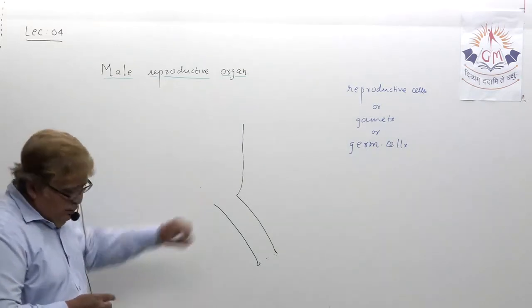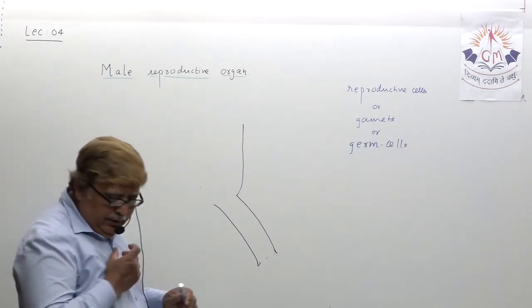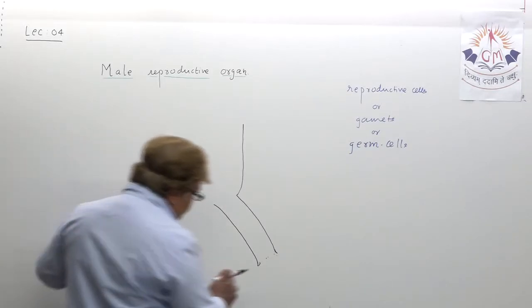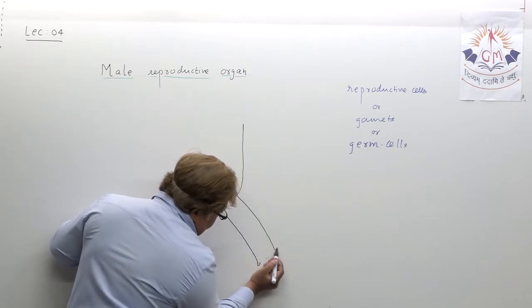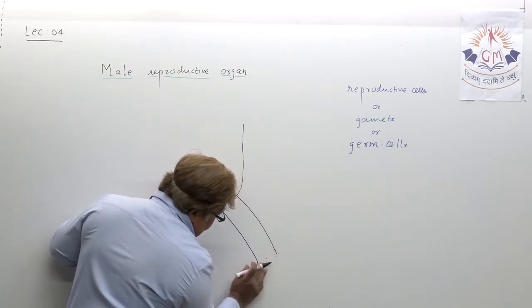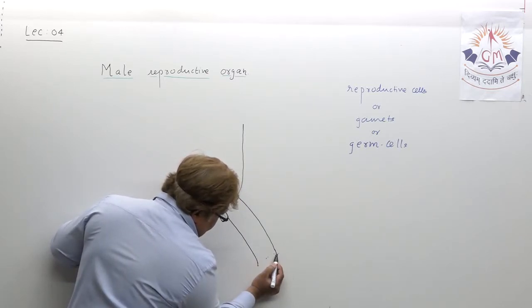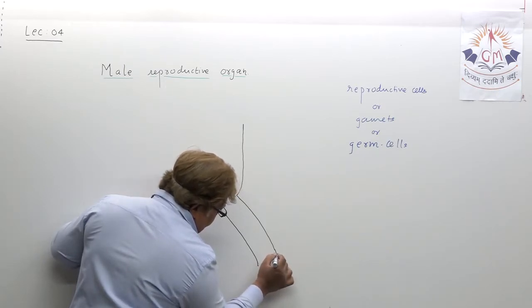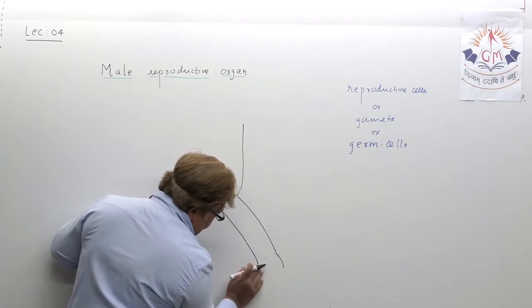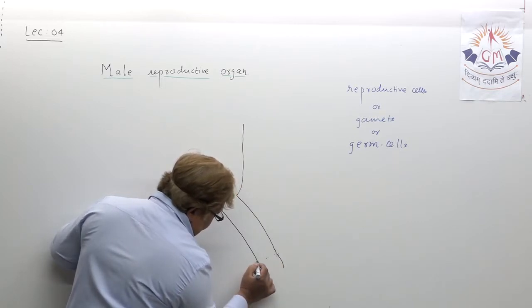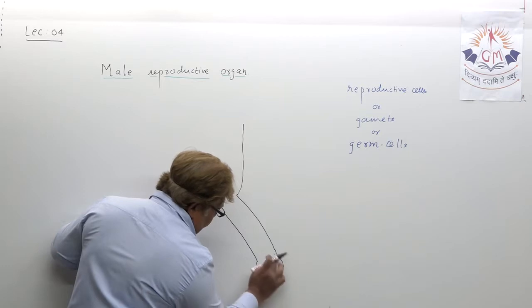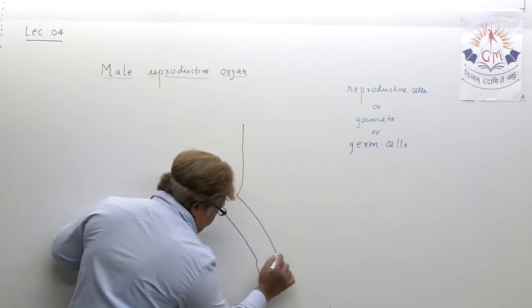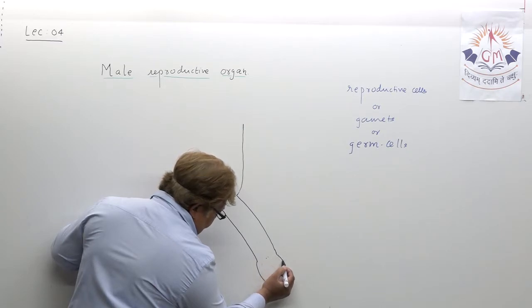This is the external reproductive organ in male, and this is the urinogenital path. We are showing the external reproductive organ. This is the glans penis, the front part of the male reproductive organ.